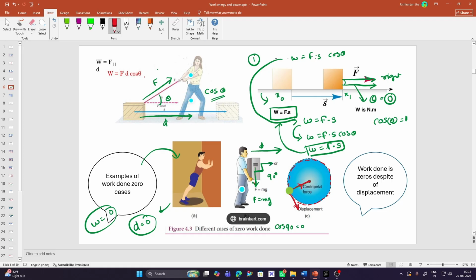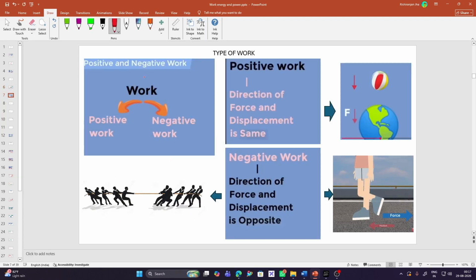You can see the angle between the force and the displacement is 90 degree. Again, as I said, at 90 degree, work done is zero. Since cos 90 is zero, the whole equation, work is equal to force times displacement cos 90, becomes zero. So work done is zero despite the displacement. In these two cases, case A and case B, despite the displacement, the work done is zero.